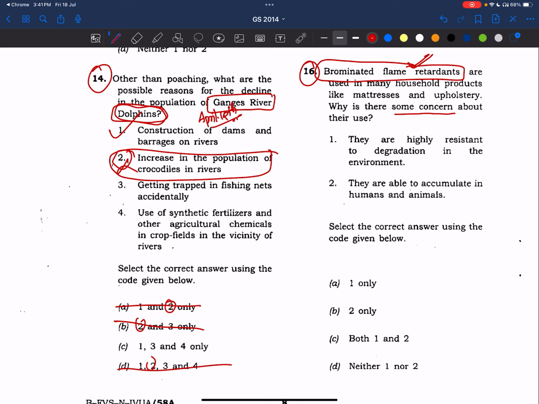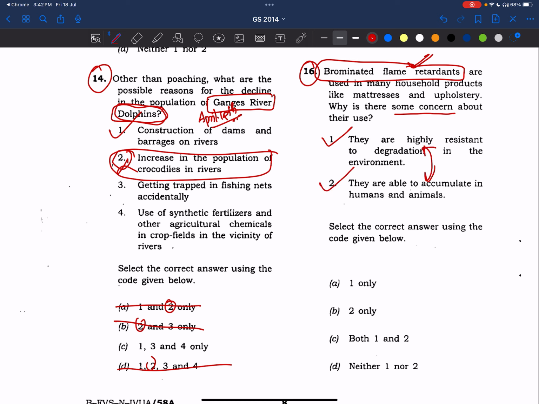If they are highly resistant to degradation in the environment, yes. If they are highly resistant to degradation, they'll be persistent in the environment, right? That leads to problems to animals, plants, and human beings also, because they are able to accumulate in humans and animals. See, both these statements are correlating.